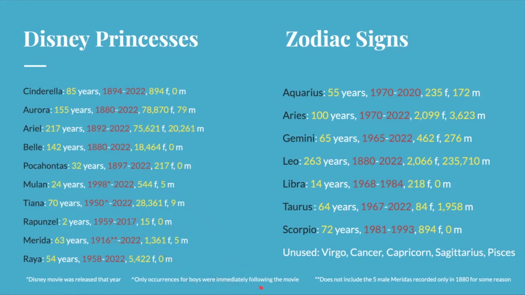And with Tiana, well, it's been a name since the 50s. When the movie came out, the only occurrences for boys, just 5 or just 9, was immediately following that movie's release. And then with Merida, it spans from 1916 to 2022. However, in 1880, there were 5 male Meridas born. I'm not sure why, because there's been no other male Meridas even after the movie Brave was released.